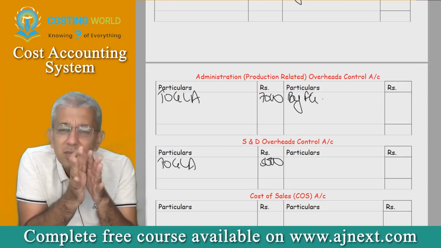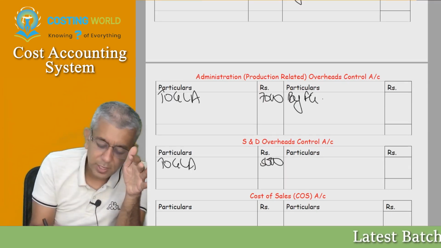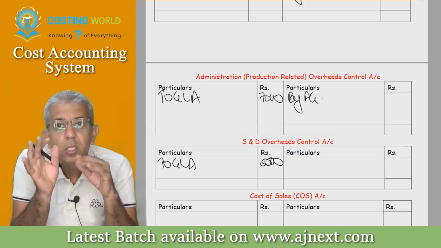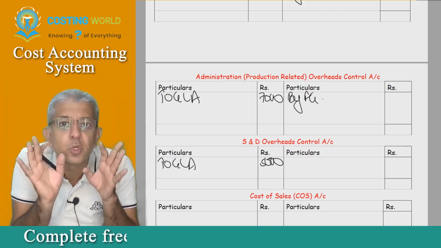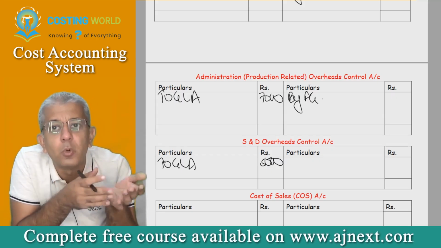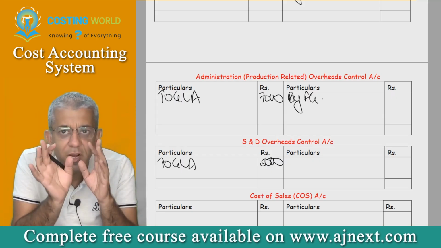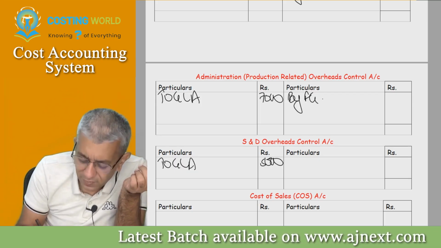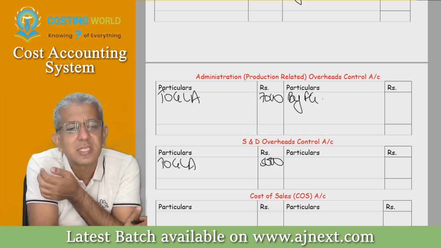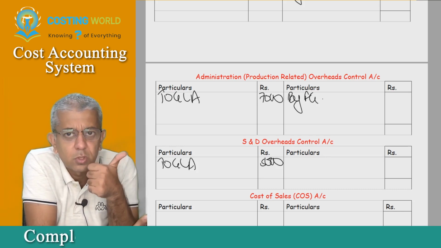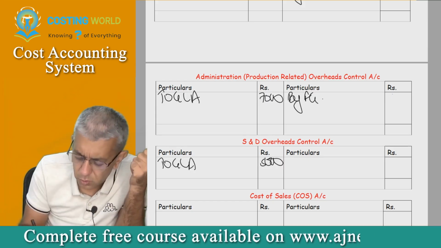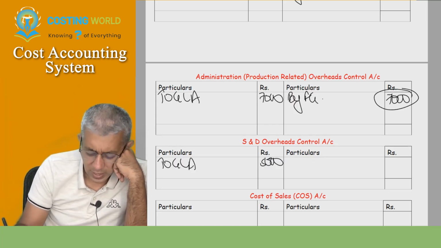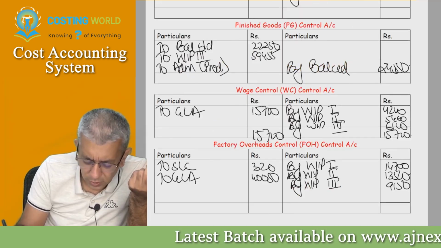Now see. In this question, nothing has been told about the absorption rate of these overheads. Sir, then what to do? Should we assume it to be 0? No. You assume under or over absorption to be 0. You can't assume the absorbed amount to be 0, beta. Okay. So can we say under or over absorption by default is assumed to be 0 because there is no way to find that out? Can we say this 7,000 rupees is the incurred amount? The same I think will be the absorbed amount also. That's okay? Yes, sir. So therefore 7,000. And these are implied assumptions. You might not be writing a note actually for that particular effect.